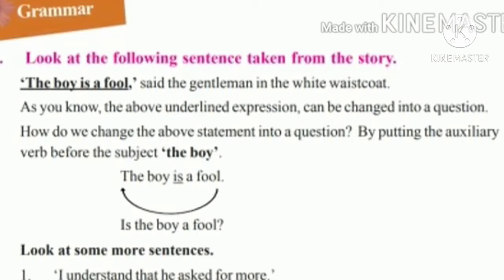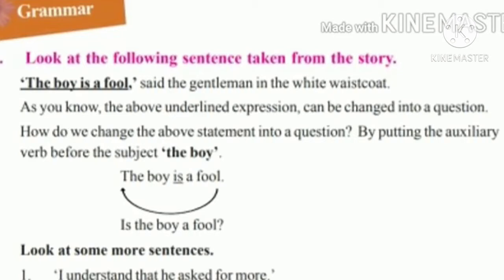Today we are going to learn the grammar part of the second unit, A reading, "Oliver asks for more." Open page number 24 in your textbook and see the grammar part. Look at the following sentences taken from the story. Which story? What is the title of that story? "Oliver asks for more." This sentence is taken from that story. So see, all of you.